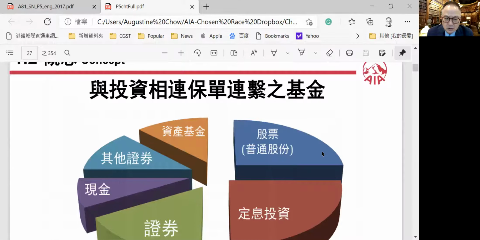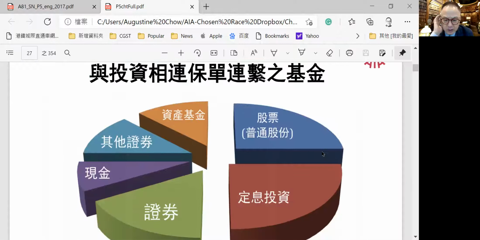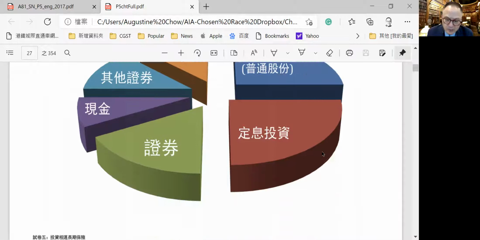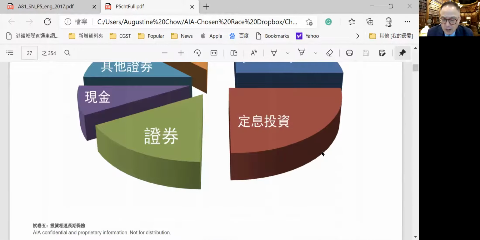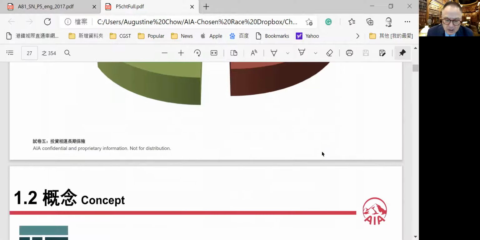Compared to the other policy, the unit link policy, the investment policy, they can invest in a lot of options. This pie chart shows that they can invest in assets, other securities, common stocks, fixed income investments, bonds, commercial papers, everything. They have all the options. But the customers choose what kind of options they would pick and place in the portfolio.